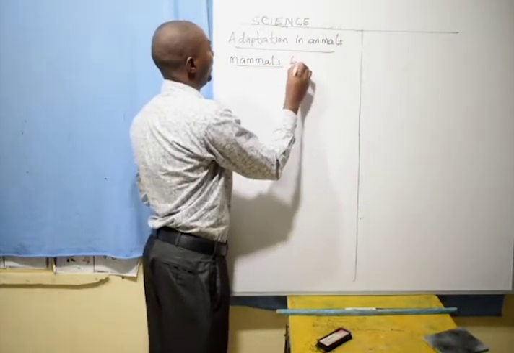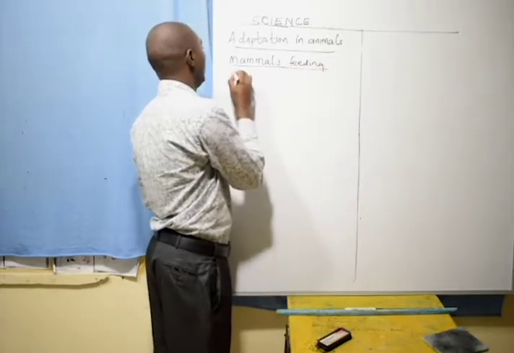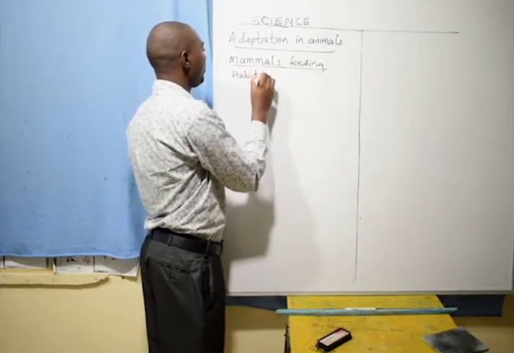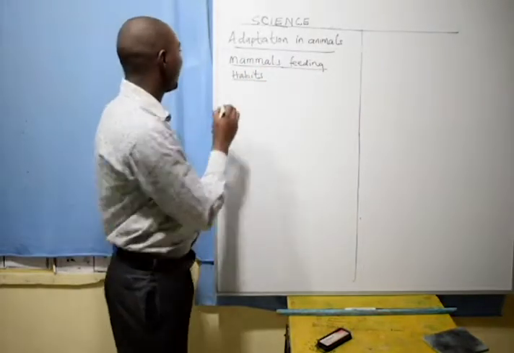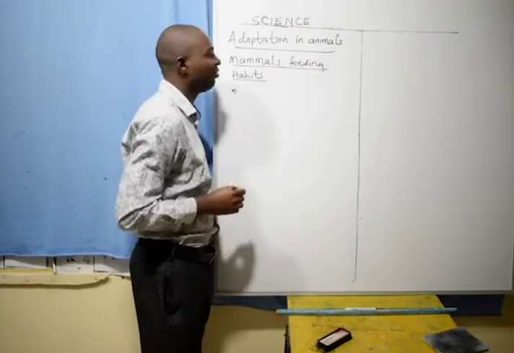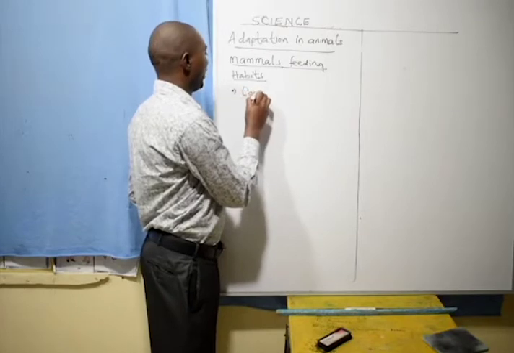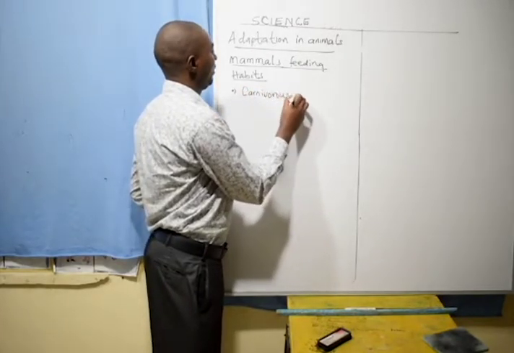Mammals feeding habits. We classify mammals according to feeding, in brief. We are going to discuss what we call the carnivorous mammals.